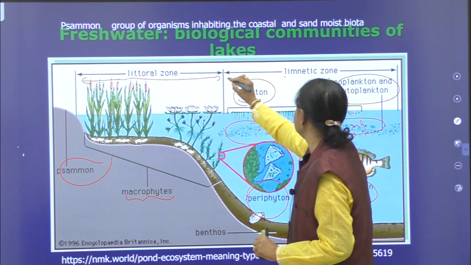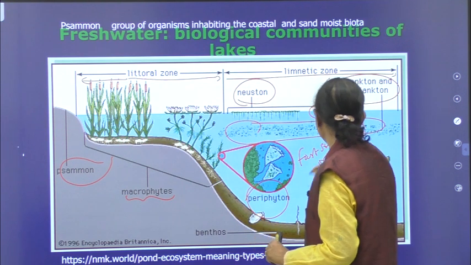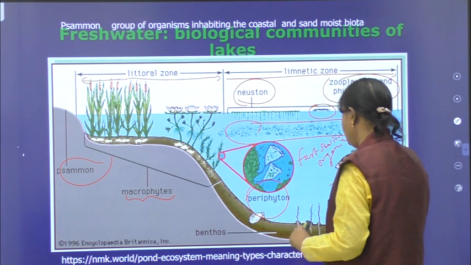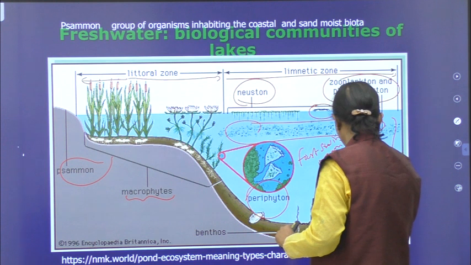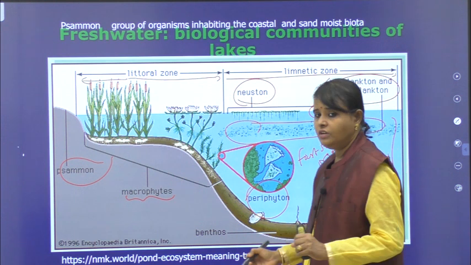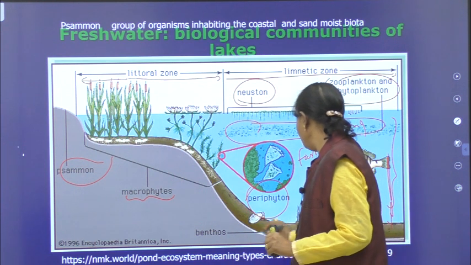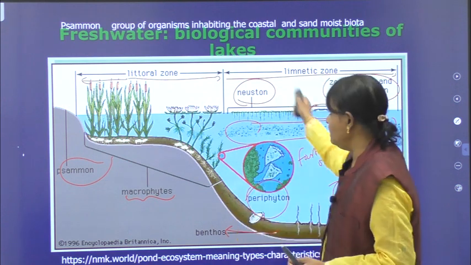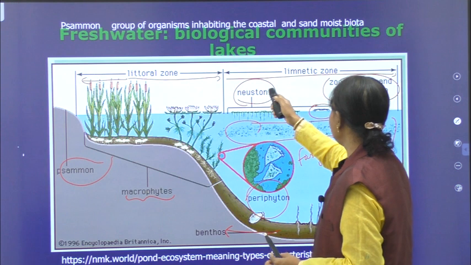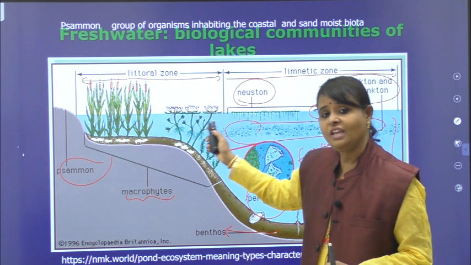Now you can see this is the limnetic zone. You can see the depth here. If you go very deep, profundal zone. And you can see very clearly benthos, benthic forms, present at the bottom of the water. Understood? These are the freshwater biological communities of lakes.